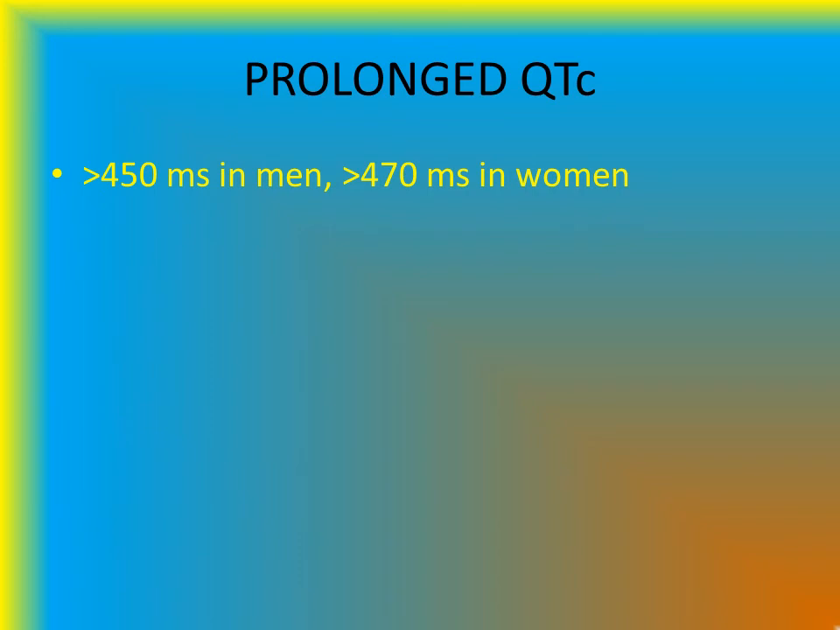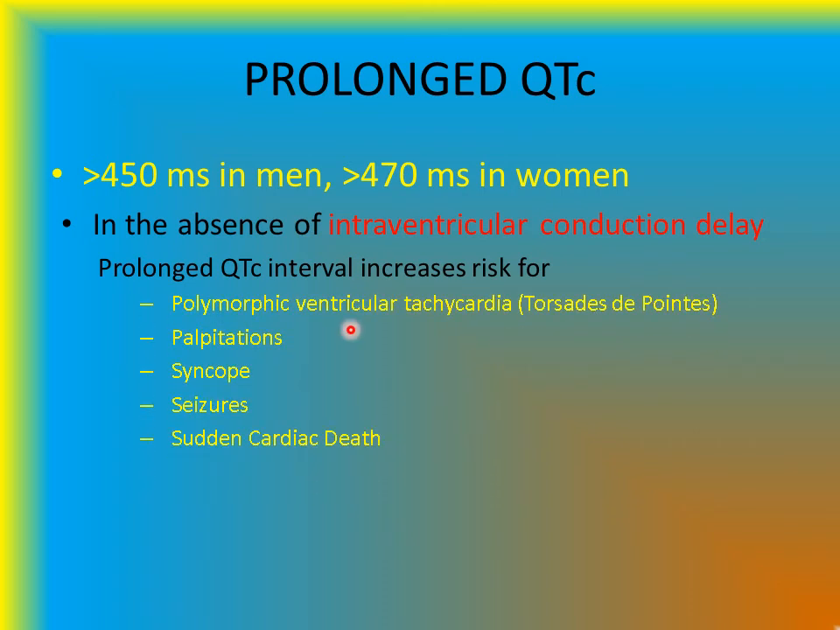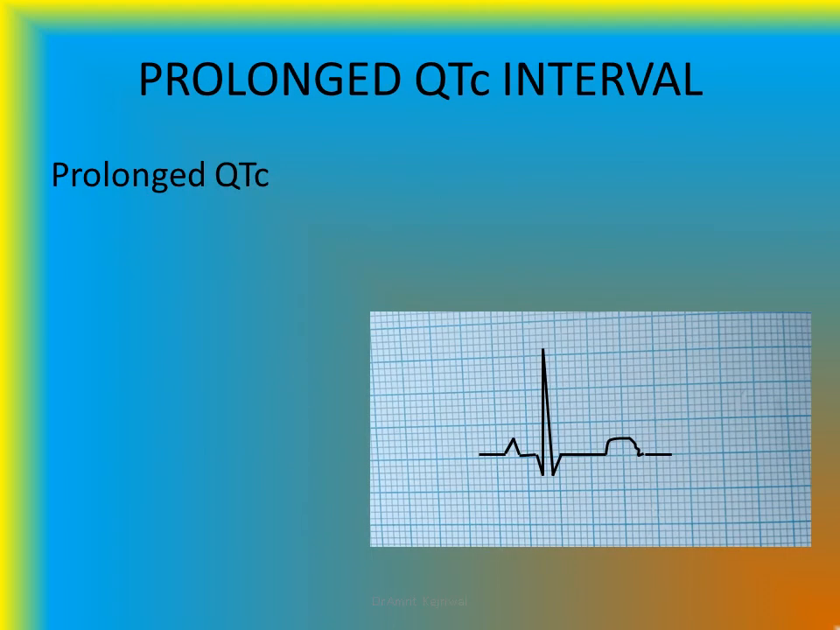So, prolonged QTc is said to exist when it is greater than 450 milliseconds in males and greater than 470 milliseconds in females. In the absence of intraventricular conduction delay, prolonged QTc interval increases the risk for polymorphic ventricular tachycardia, that's torsades de pointes, palpitations, syncope, seizures, sudden cardiac death.